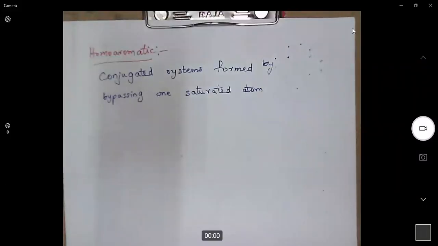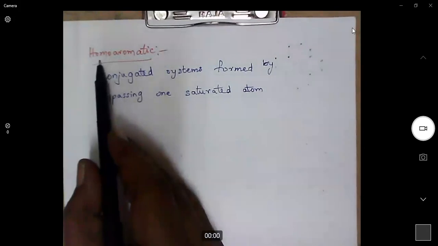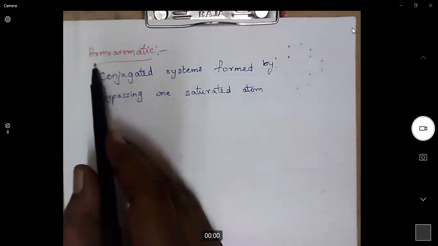When we bypass one of the saturated carbons, and the resulting system becomes aromatic, then this compound is called homoaromatic. As we know, we add homo to a system where one carbon is extra to the general.